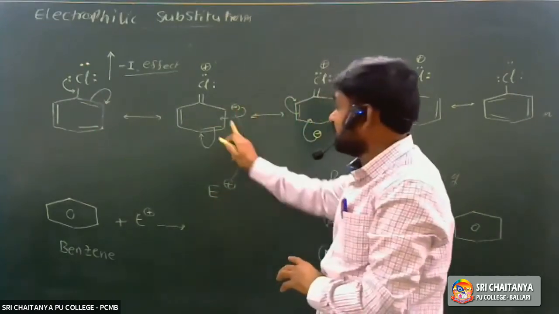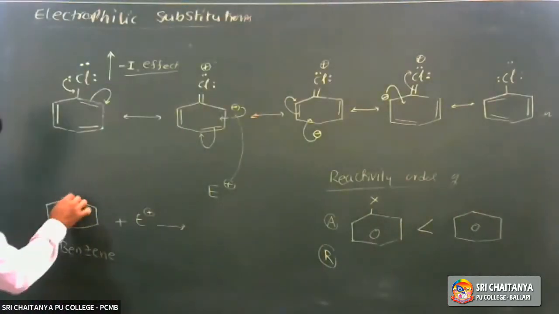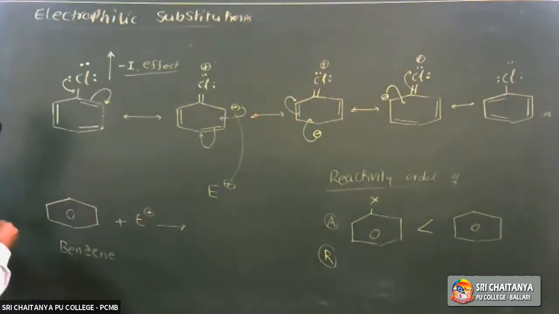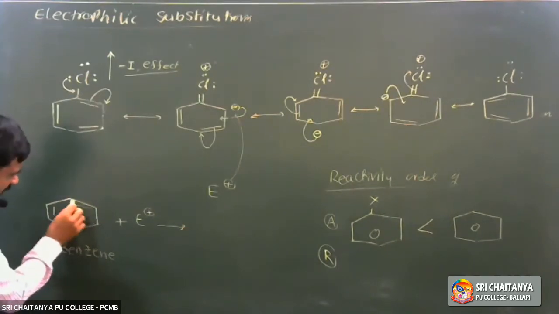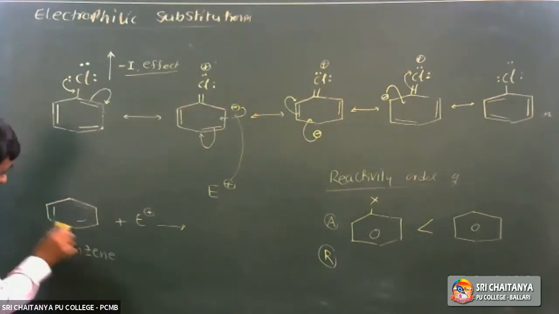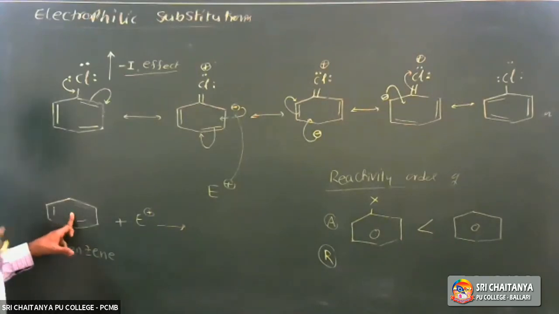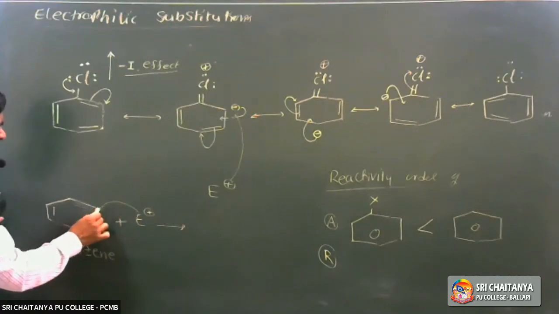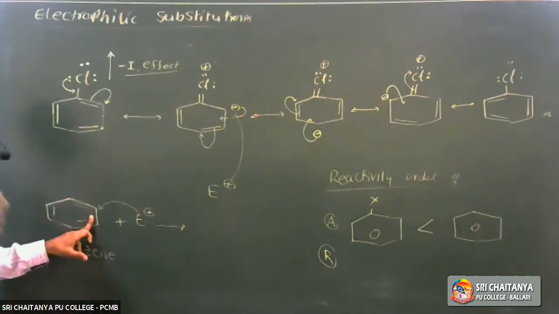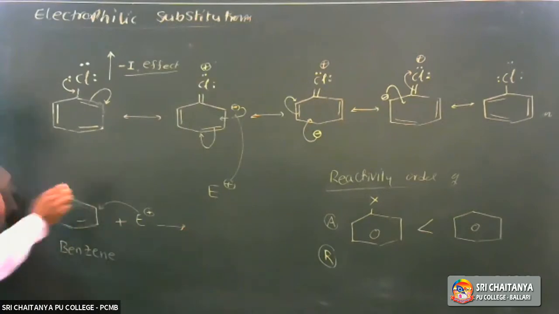Hence, electrophilic substitution reaction is difficult. Whereas in benzene, there is no electron withdrawing group. So it is an electron rich arene because it has pi bonds in alternate positions. Electron rich arene means electron density is more. Hence, an electrophile can easily attack the more electron dense benzene ring or electron rich arene. So that is the reason.